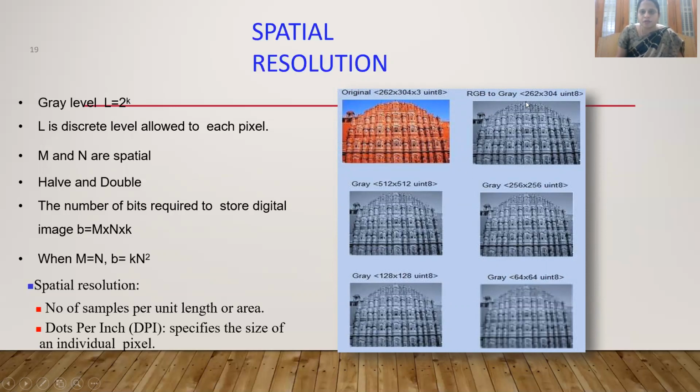So here we are halving the size. For example, here if it is 512 cross 512, here it is 256 cross 256, half of this. Now, how you see, if we make half the level of the spatial coordinates, that is the pixel size, 512 represents M rows. If you are having only 256 rows instead of 512 rows, here we have pixels very close, here we have somewhat distance. So the slicing will be happening at some larger values. So you have very fine detail here, but it won't be very fine like this.